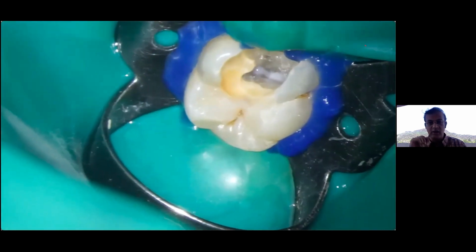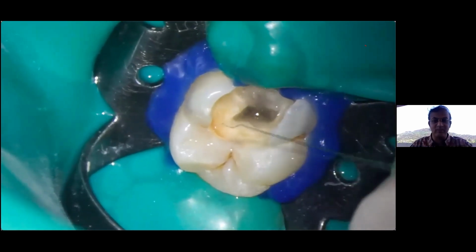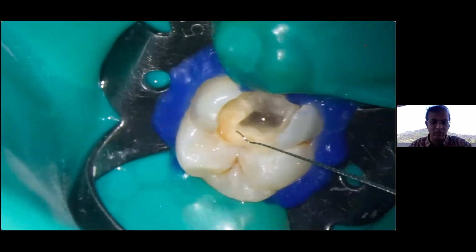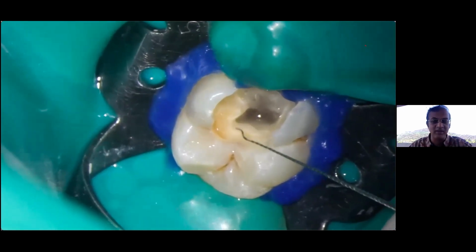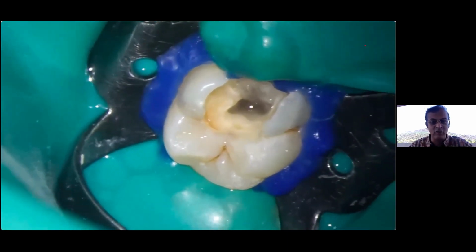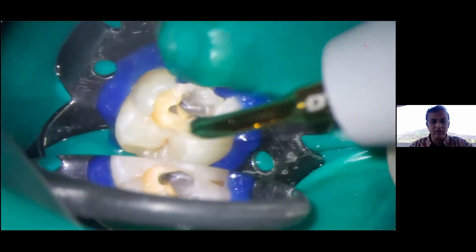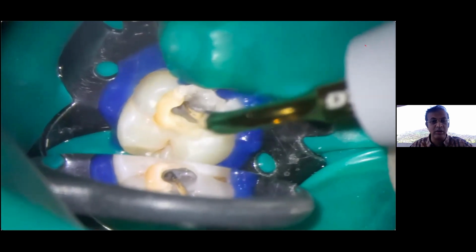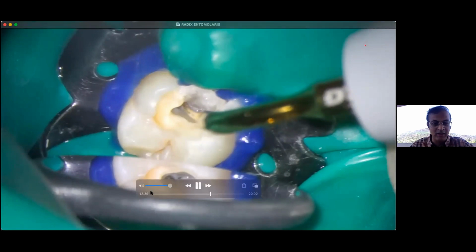Another unsuccessful attempt. It takes time. See the file, how it has come out. Even if I have bypassed, this is not a good bypass, because any further file which goes inside can simply break next to the current file. So again, I should try to remove it only. That's the best idea. And now you can actually see that the instrument has come out.